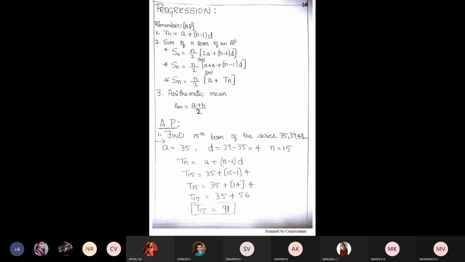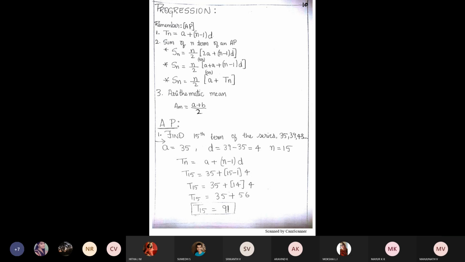Here A is equal to 5, common difference is equal to 5, and N is equal to 5. Any other examples from Sumaid, Arvind, Mayur, Moksha? 10, 20, 30, 40, 50, 60. Yes, 4, 8, 12, 16, 20. Moksha's example I'm taking.